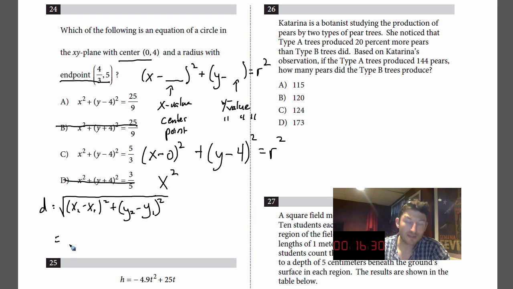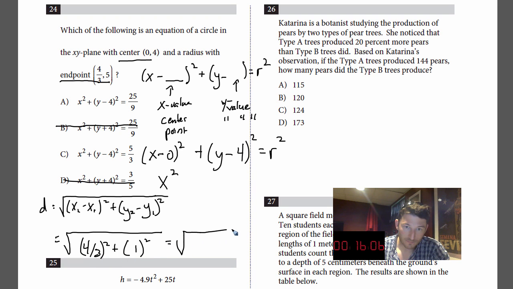So let's just plug in to find the distance from here to here. We're just plugging in points. So the x's, it's going to be 4/3 minus 0. So that's just going to be 4/3 squared. What is the y's? 5 minus 4. So that's just 1. That's 1 squared. I'm just trying to save a little bit of time here. So 4/3 squared is 16/9. 16/9 plus 1.